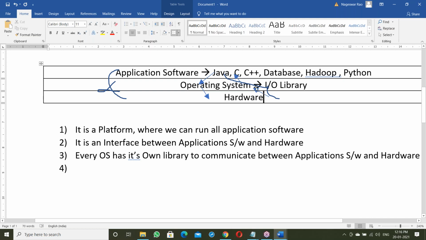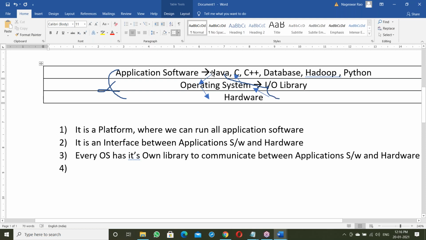Every program, maybe a Java program, or C, or C++, maybe a database, maybe Hadoop, all programs first link with the OS library. After linking with the OS library, they communicate with the hardware components.